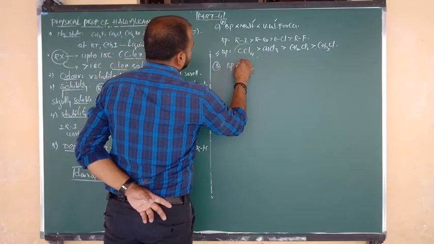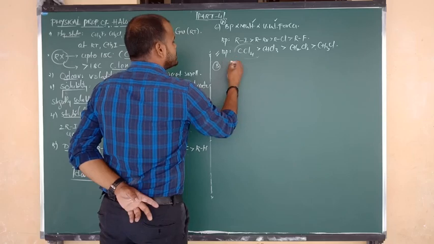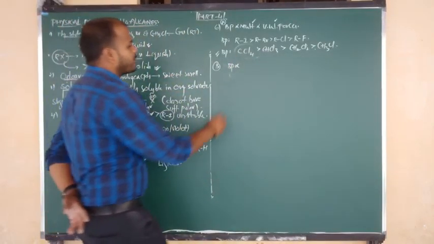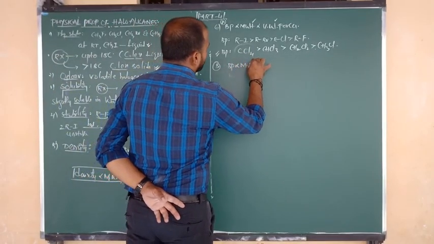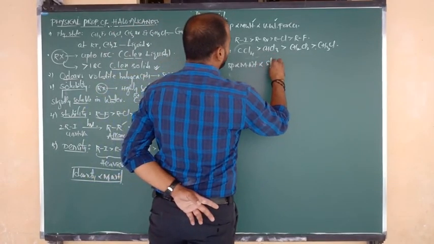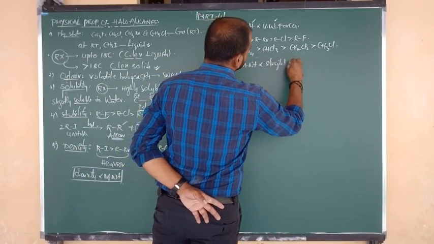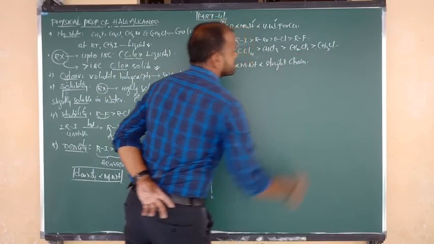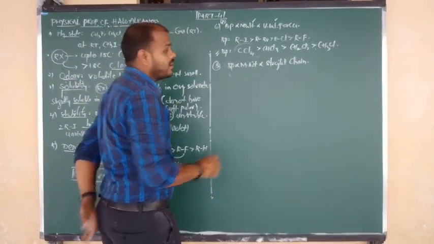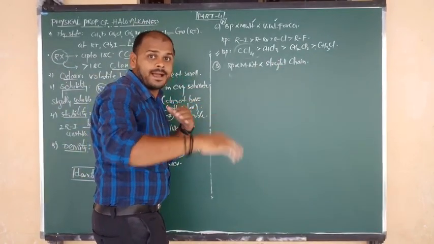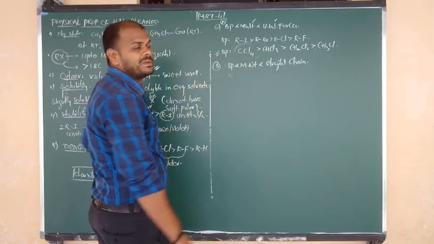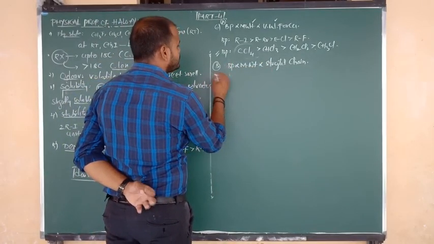Next point, beta. Boiling points are directly proportional to molecular weights. But again directly proportional to straight chain, or we can say surface area. As straight chain nature or surface area increases, automatically the boiling point increases. Let us see one example.